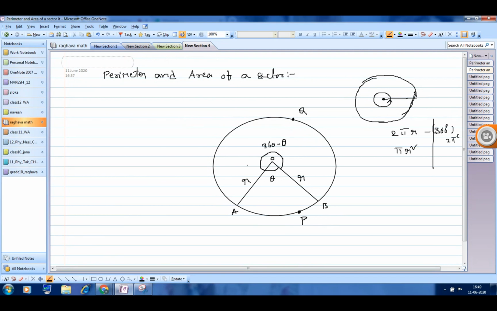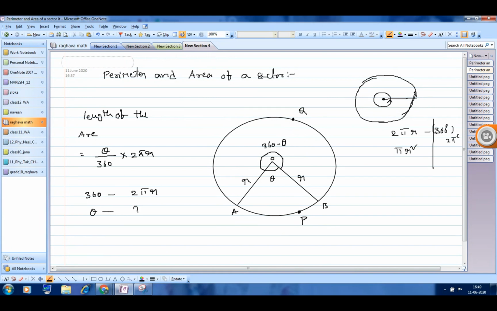Now, how to find out the length of the arc? The length of the arc is very simple, theta by 360. It will be like a ratio into 2 pi r. It's simple. For 360 degrees, 2 pi r length. For theta degrees, what is the length?